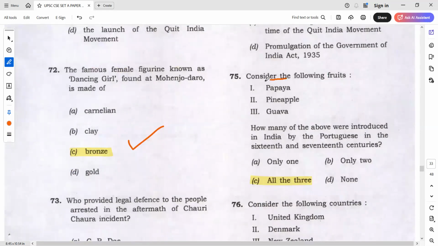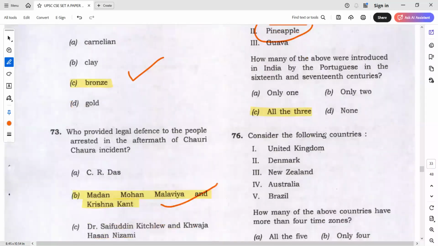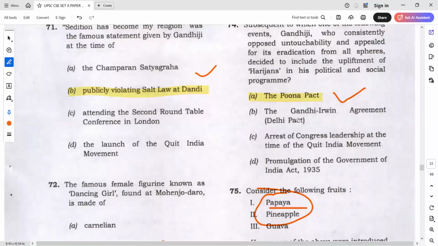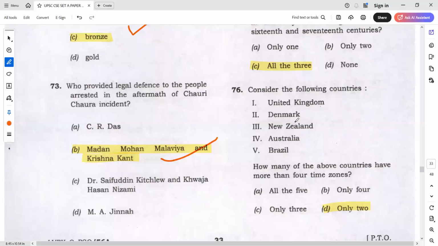You have gone for only 2. No issue. Okay. So which Portuguese, because you already know from last year papaya is there. So once you know one thing, I also already asked you to go with only 2 in this question. Still, you will go wrong in this question. No issue. 74 is Pune Pact. There is no issue in that. It's Pune Pact. And consider following countries.